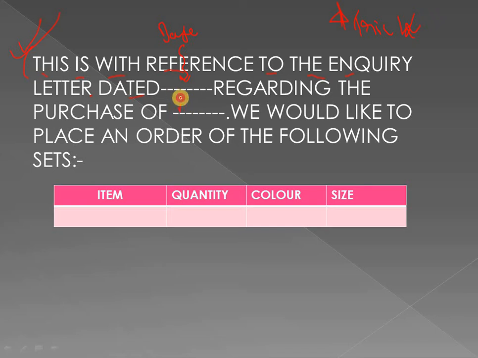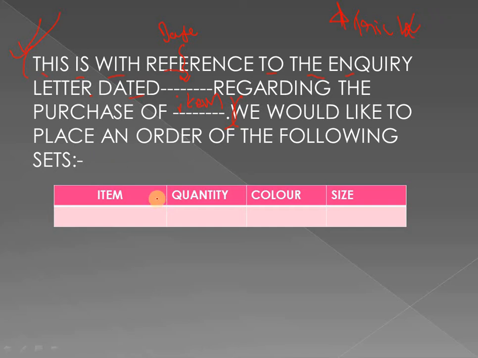Regarding the purchase of, here we will write the name of the item which is given in the question. If in the question it is books, then here we will write books. So regarding the purchase of, in this blank space we will write the name of the book, and after this line we will frame the next line, that is, we would like to place an order